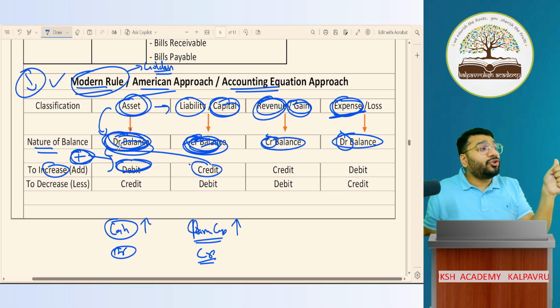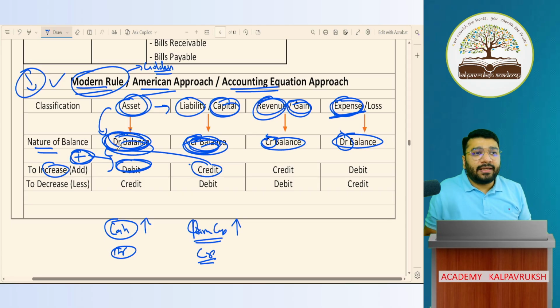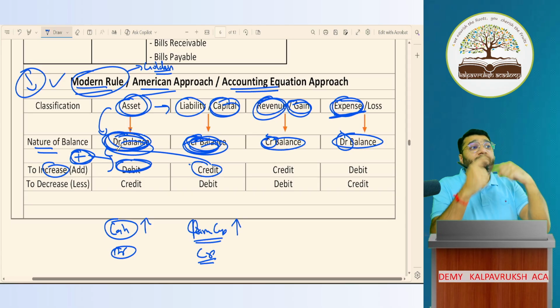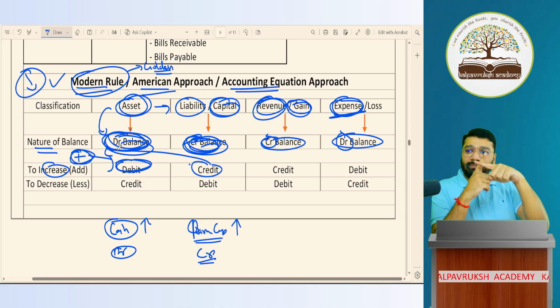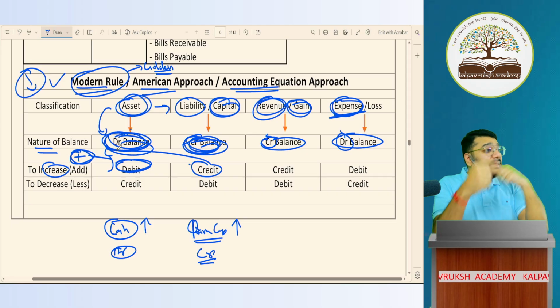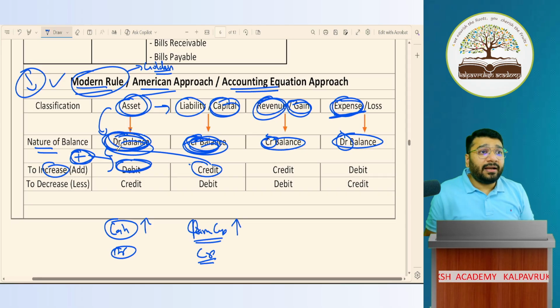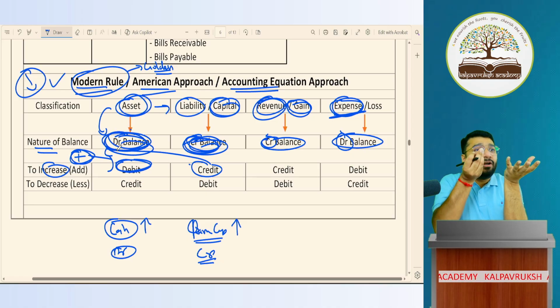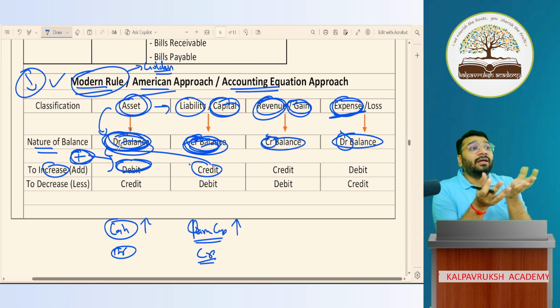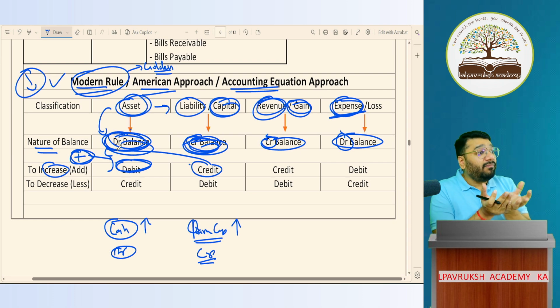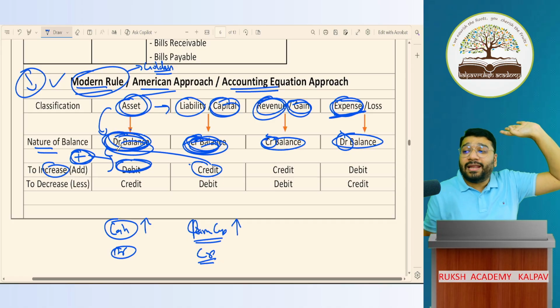Hence, to avoid the confusion of plus and minus, what experts did is they wrapped up this plus and minus with a wrapper name called debit and credit. The plus and minus symbol is there, no? They've wrapped it up with a wrapper name called debit and credit. With this wrapper, they added one rule called golden rule and modern rule, just to apply the rule and the accounting system will automatically take care of what to add and what to minus.